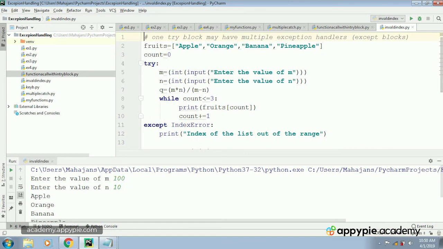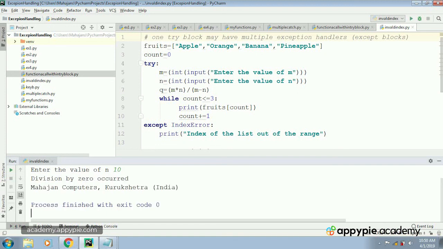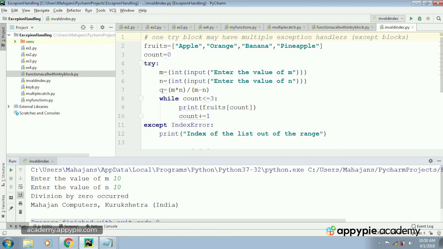Now again I am going to execute this program. I am going to give the value of m as 10 and that of n also 10. So the zero division error should be raised. As you can see, division by zero error occurred, but the program will continue. And similarly, again execute the program.